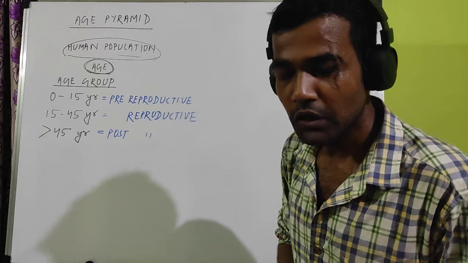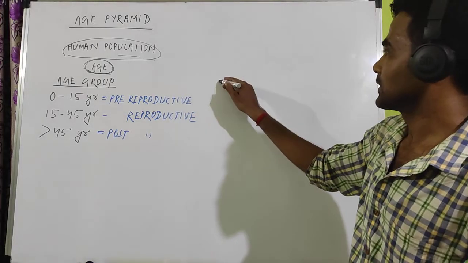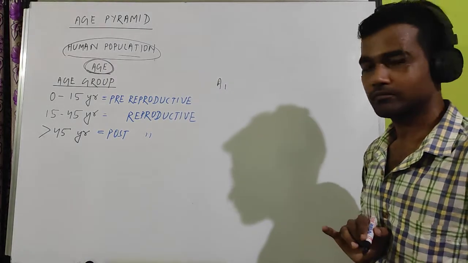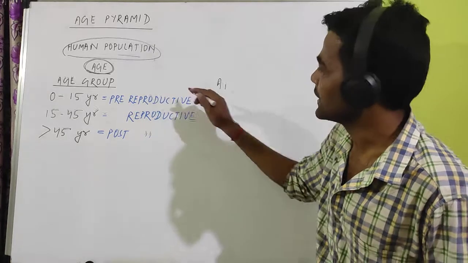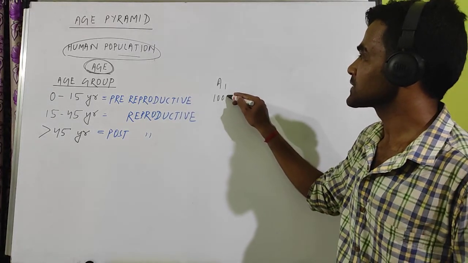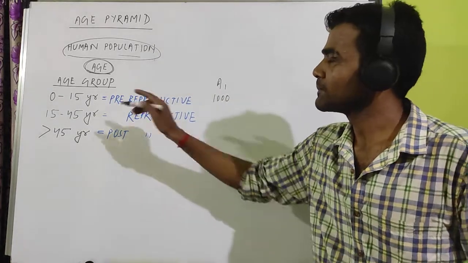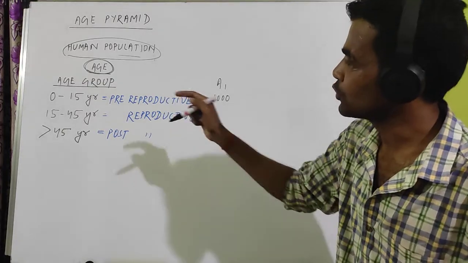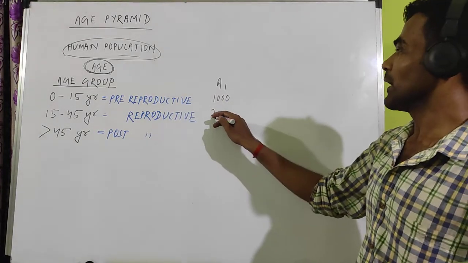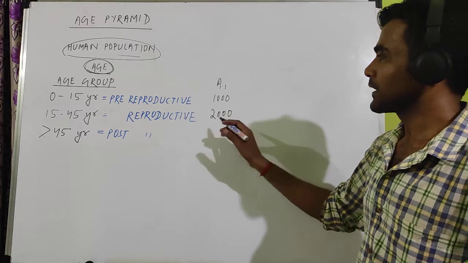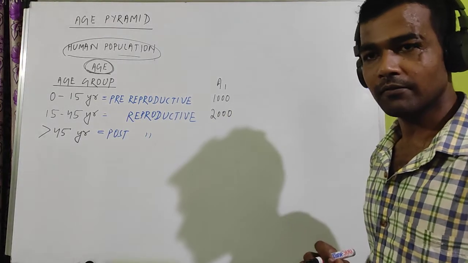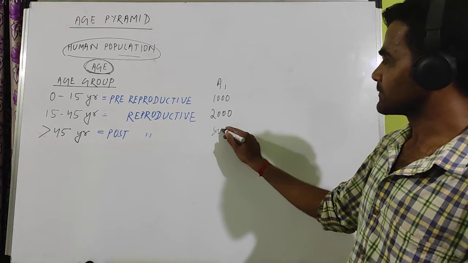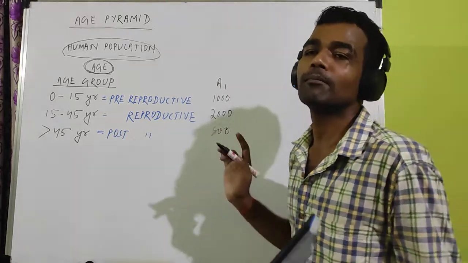For example, if you go to one area, area number 1, in pre-reproductive individuals you find 1000 people aged 0 to 15. Similarly, you may find 2000 between 15 to 45, and 500 above 45.